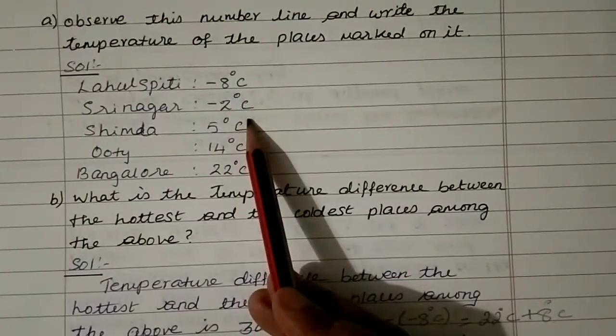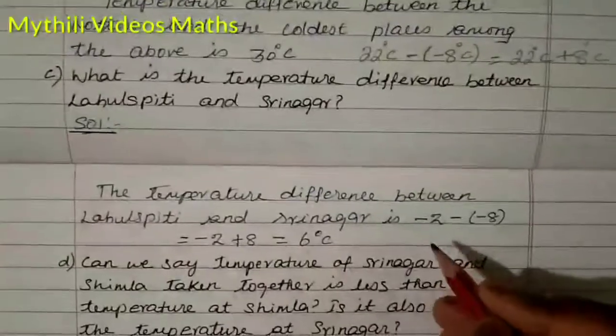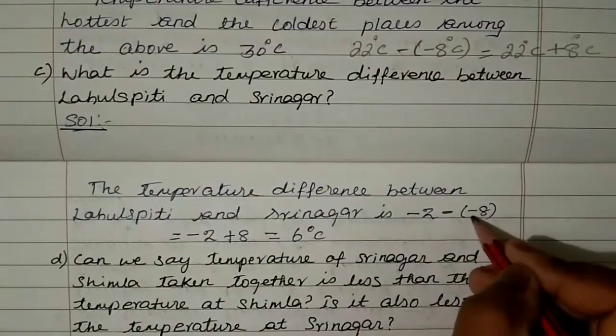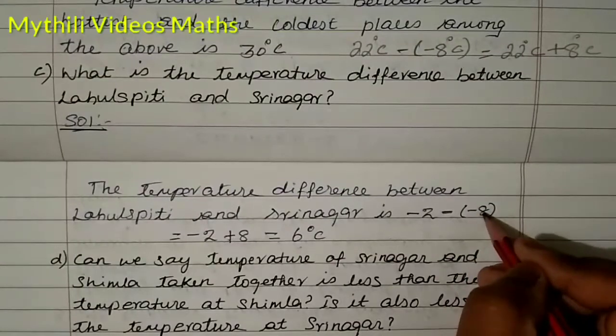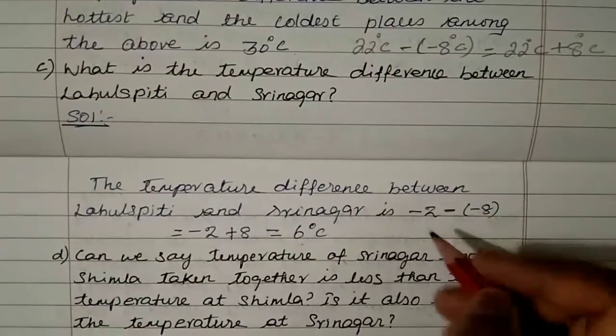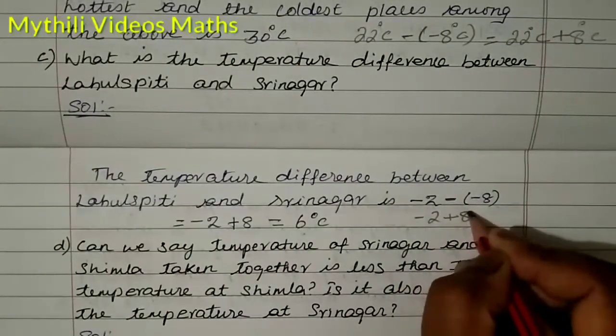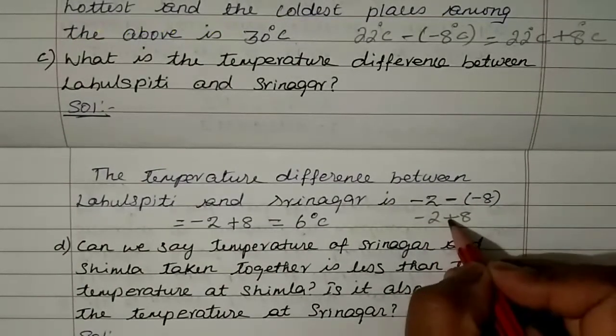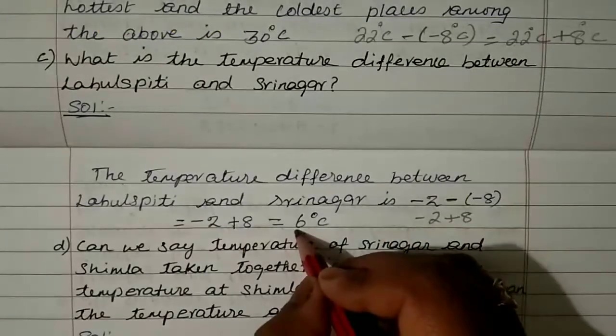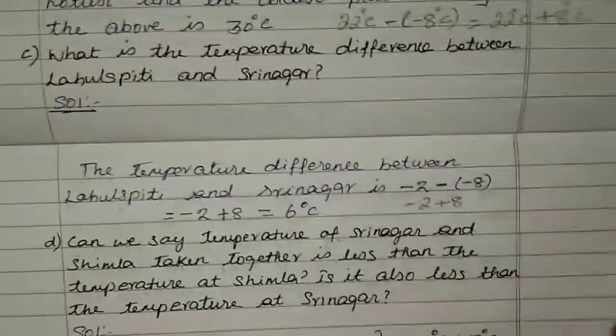We want to find the difference between these two. One value is -2 and minus of the other value is -8. Minus into minus is plus 8. Now the symbols are different, so we have to subtract the values. So 8 minus 2 equals 6. So 6 degrees Celsius is your answer.